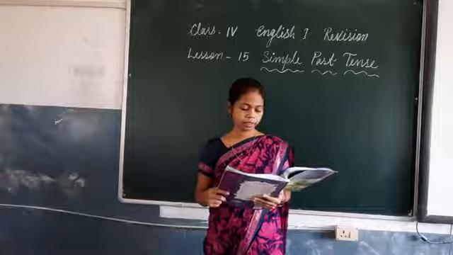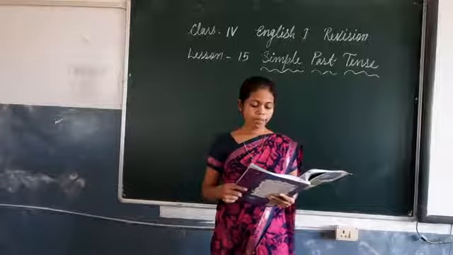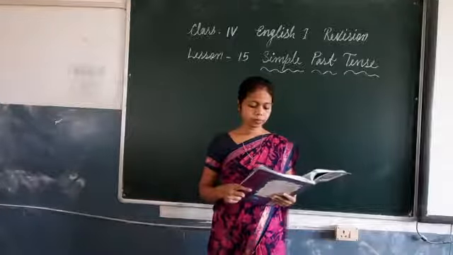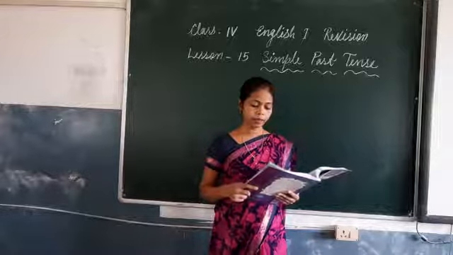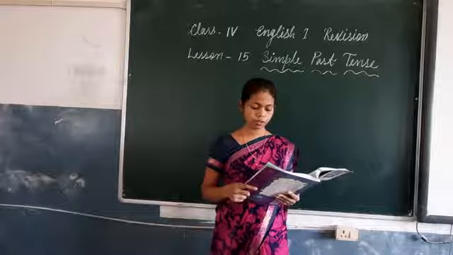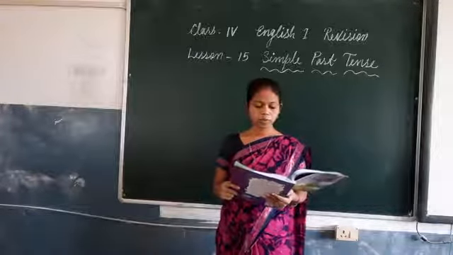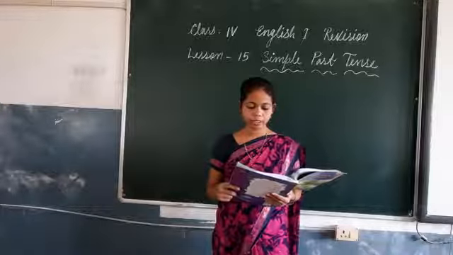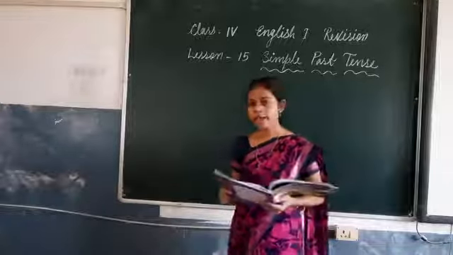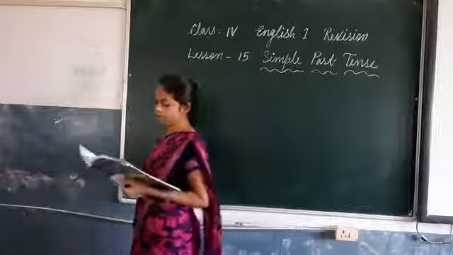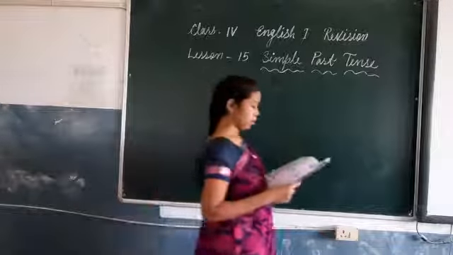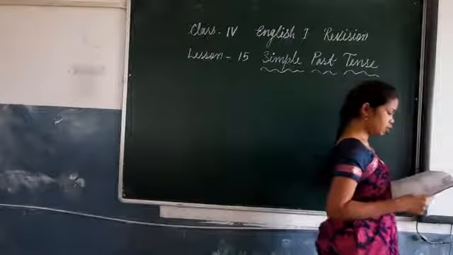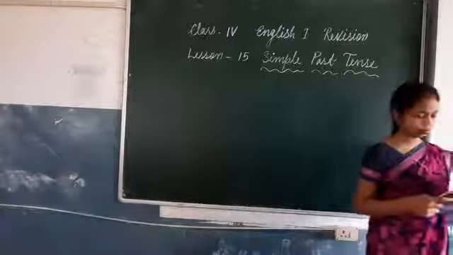Number 3, a bomb scare caused a delay of our flight. Number 4, the police caught the thief red-handed. Number 5, I read a number of detective stories in my childhood.